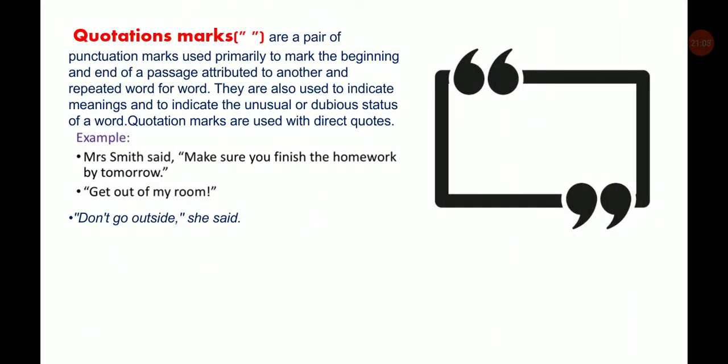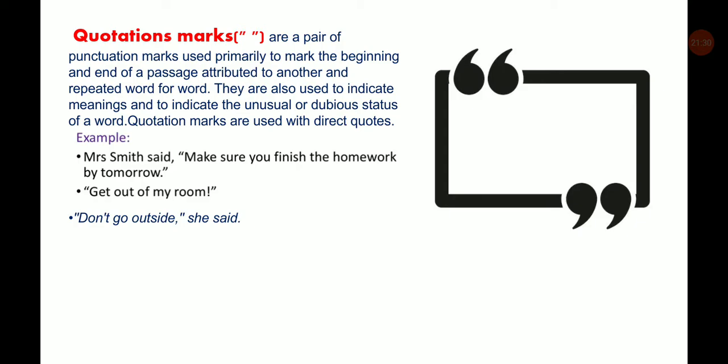Quotation marks. Quotation marks are a pair of punctuation marks used primarily to mark the beginning and end of a passage attributed to another and repeated word for word. They are also used to indicate meanings and to indicate the unusual or dubious status of a word.